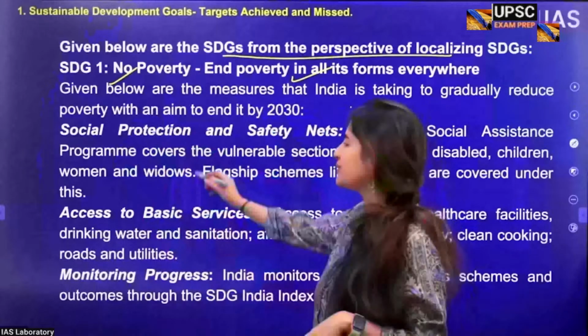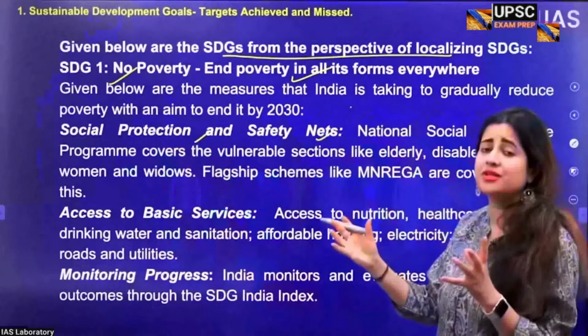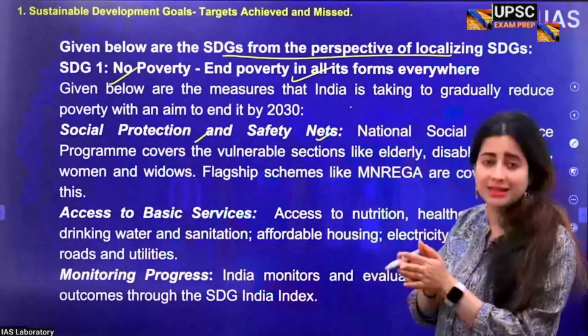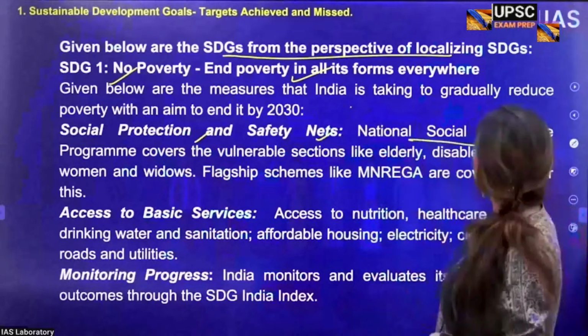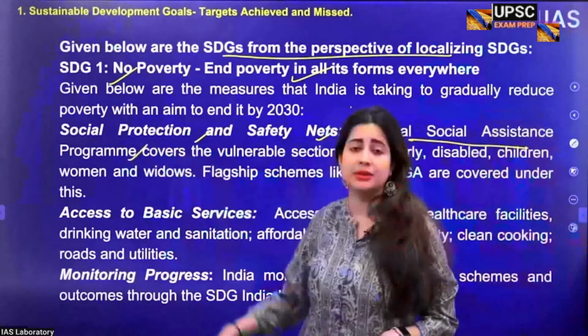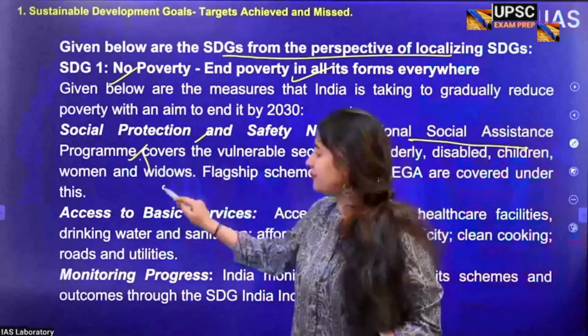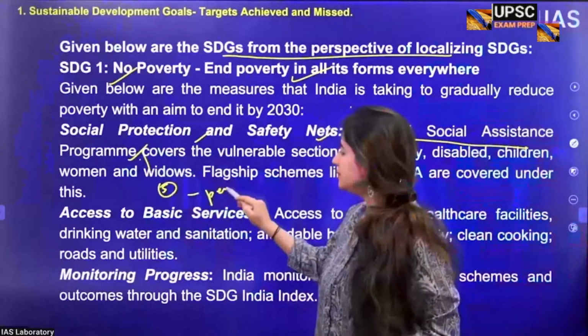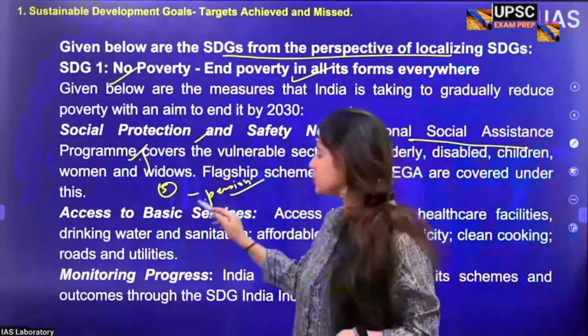Now, when you talk about social protection and safety nets, how has the government tried to create some kind of equality or benefit or welfare for the poor people or people below the poverty line? Of course, we talk about the National Social Assistance Program, which means the government here provides 5 kinds of pension programs. Who are the beneficiaries? There are 5 categories of pensions that are given.